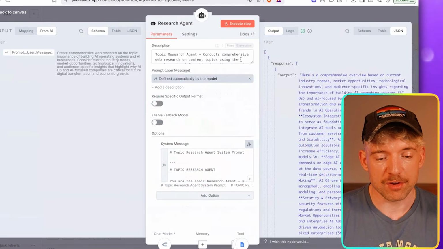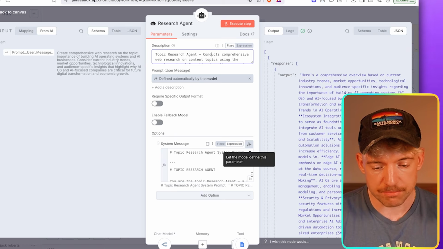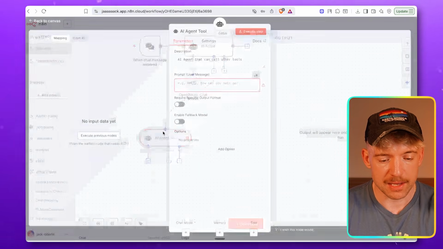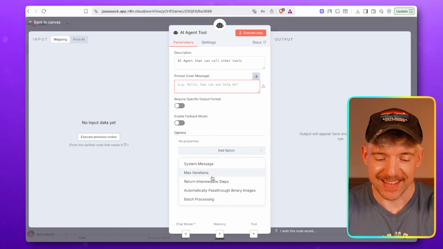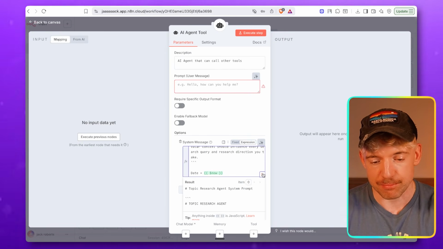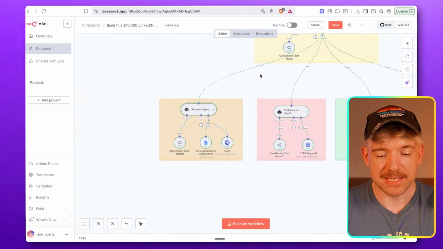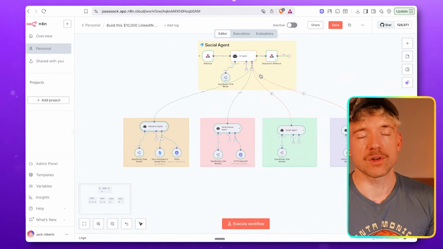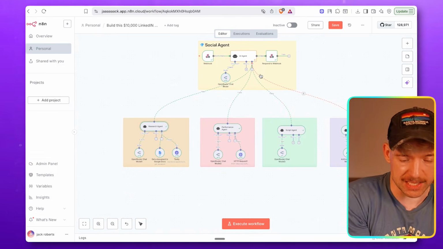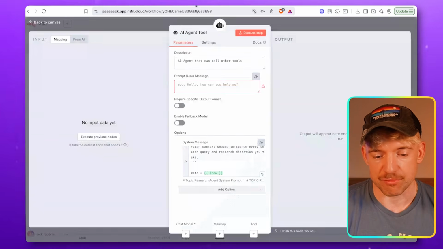Okay, so the research agent himself, if I come over and just show you the system message that we've got, in fact, I'll copy this bad boy over here, and we're going to come over here and click on AI agent tool. We're going to come down here to properties, click on system message, and then you're going to give it basically a prompt. Now, structurally, what I recommend is you start by knowing how many tools you're going to have first and what they do specifically. And then we create this prompt with the AI agent at the top. That's really, really key.